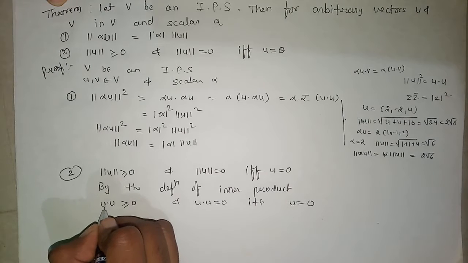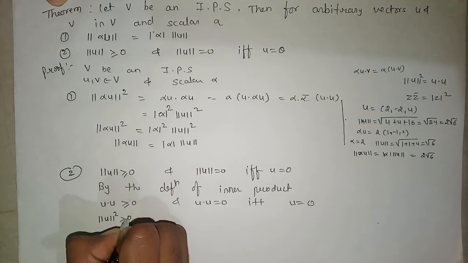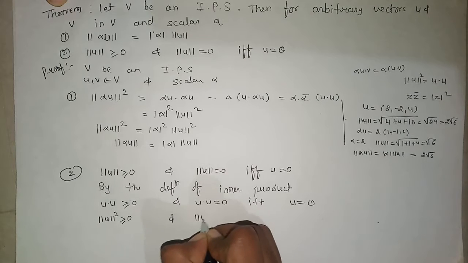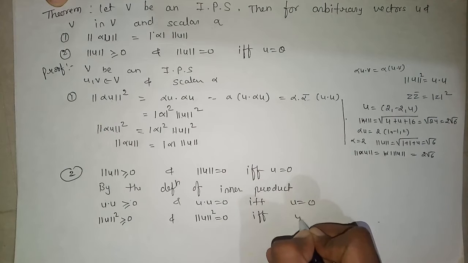So from this we can say that if u dot u is greater than 0, this implies norm of u square is also greater than or equal to 0. If u dot u is equal to 0, then u dot u is nothing but norm of u square is equal to 0. Then this implies u is equal to 0.